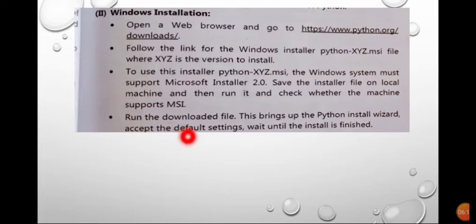If you are using the Windows operating system, then you have to use this website and this version, python-xyz.msi. To use this version, your Windows must support Microsoft Installer 2.0. You have to save this installer file on a local drive, then run it and check whether the machine supports MSI.